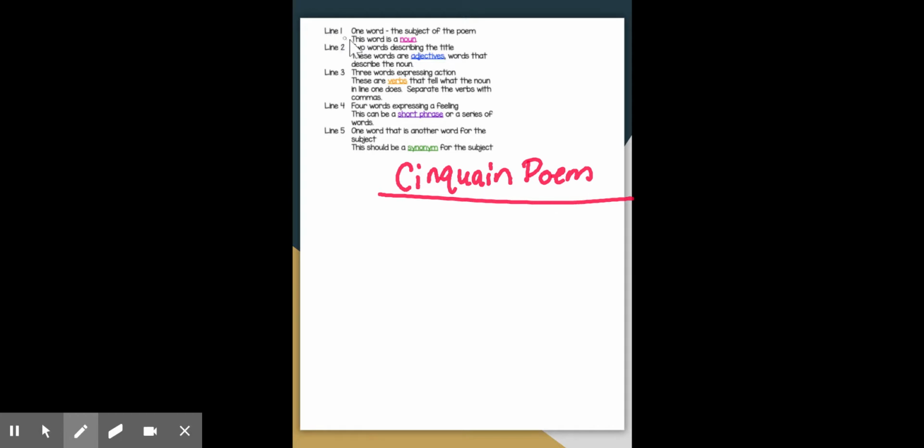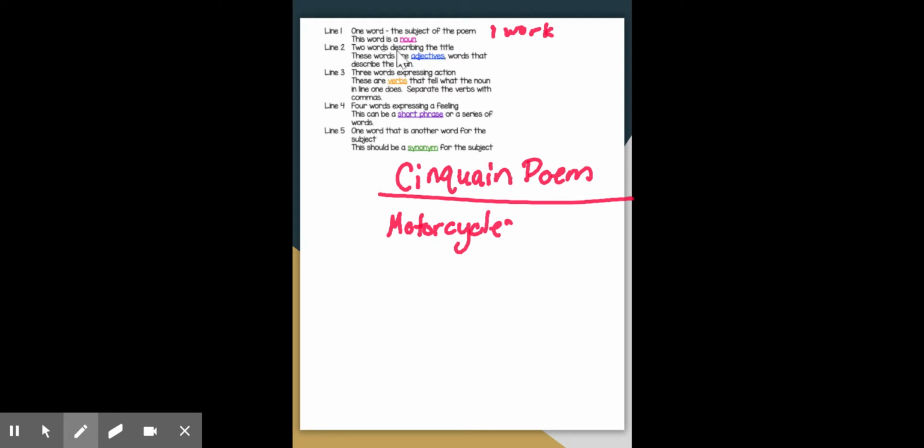Now, that line 1 needs to be 1 word. So let's think. A noun, something I can talk about. I'm going to go with the word motorcycle. Motorcycle. Okay, so now I've got my subject. So everything that comes underneath this will be about the motorcycle.